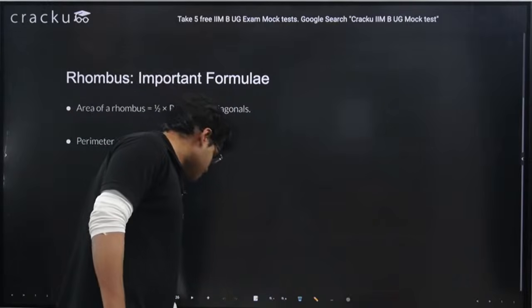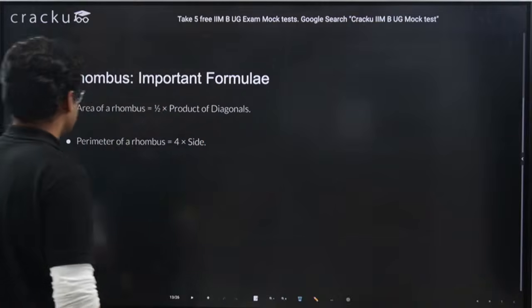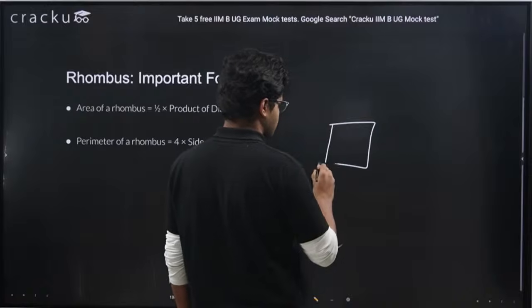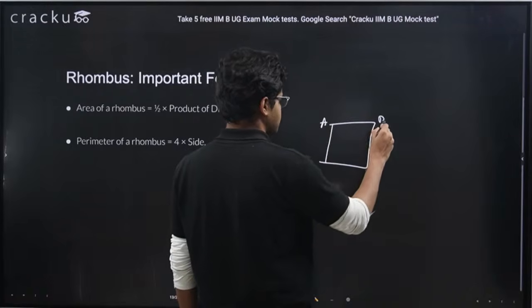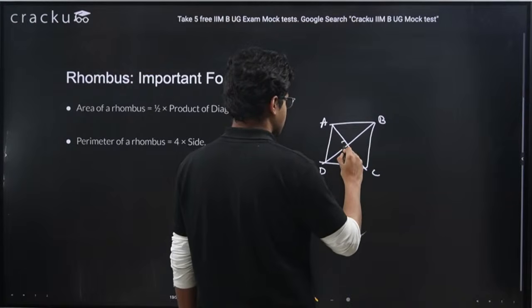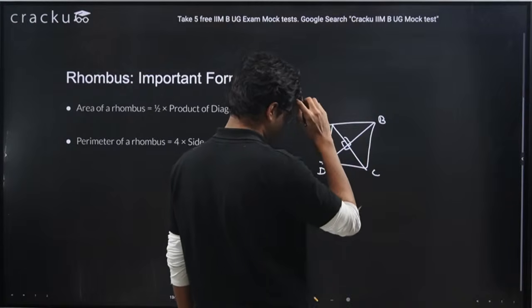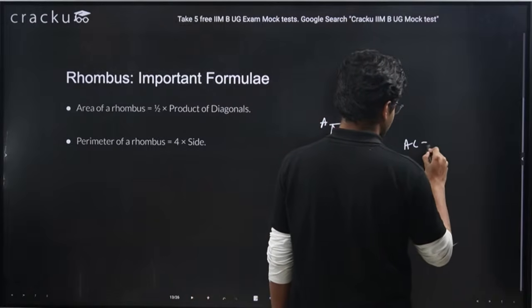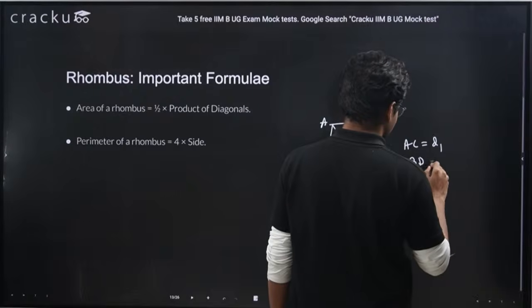Okay, rhombus. So we have some formulas. So this is a rhombus ABCD. The diagonals are perpendicular bisectors, right? Let's say the diagonal lengths AC equals D1, diagonal length BD equals D2.